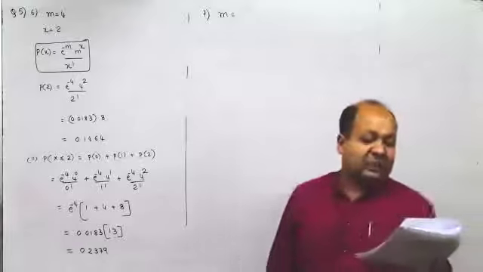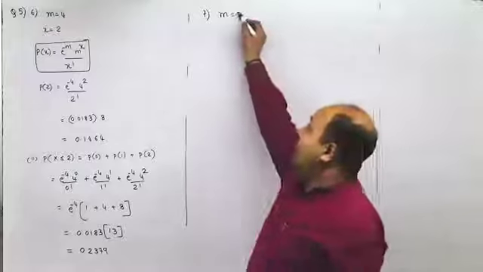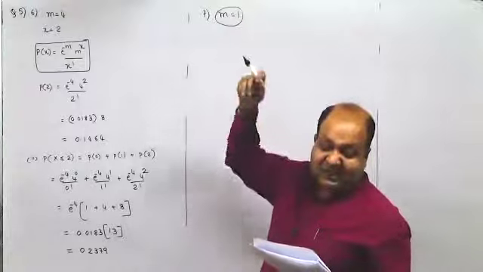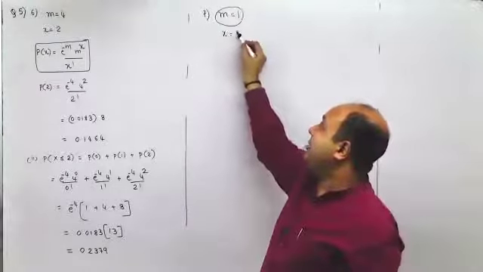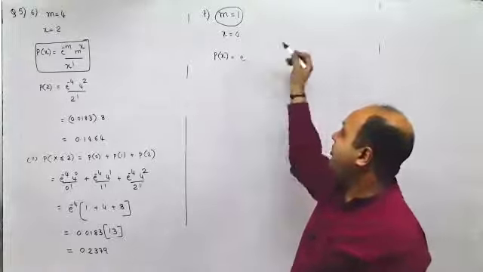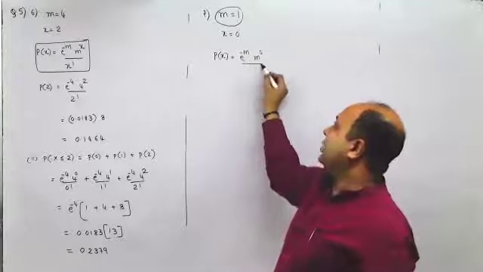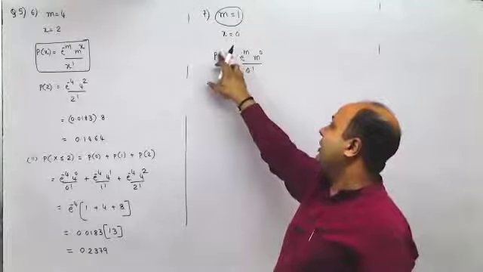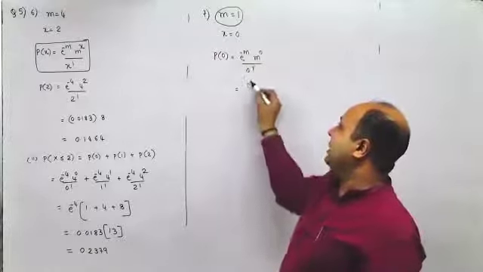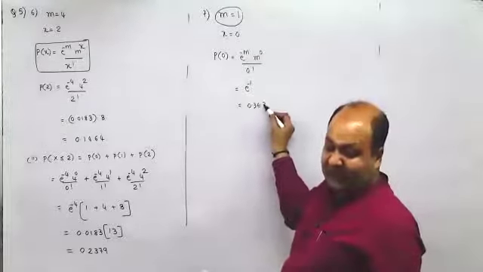Seventh one. Defects on a plywood sheet occur at random with an average of one defect per 50 square feet. So M is equal to one defect per 50 square feet of sheet. Find the probability that such a sheet has no defect. X should be 0. Now P of X would be e raised to minus M into M raised to 0 upon 0 factorial, no defect. So it is e raised to minus 1 into 1. E raised to minus 1 is 0.3678.